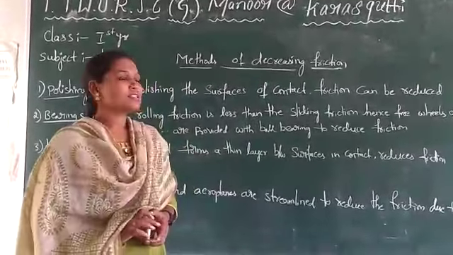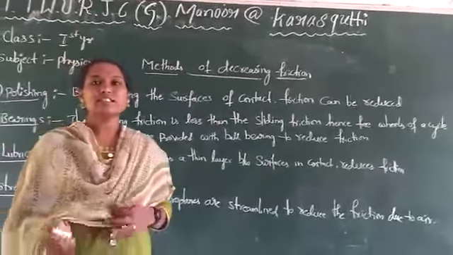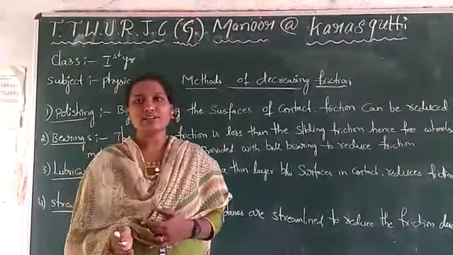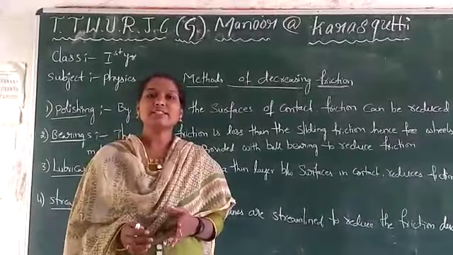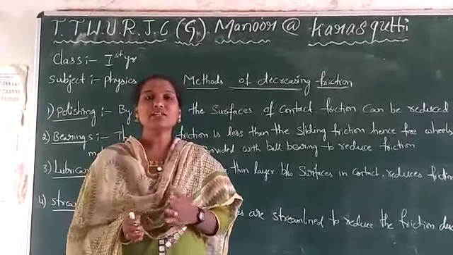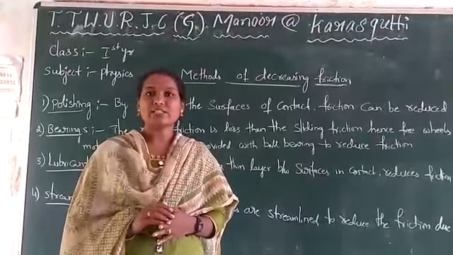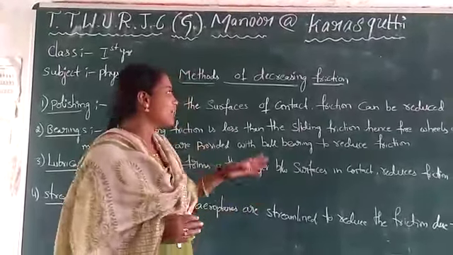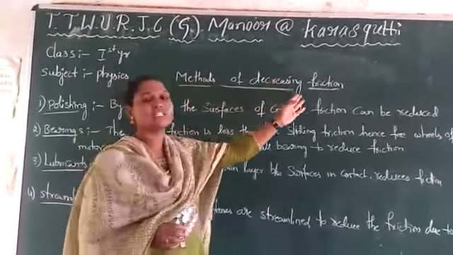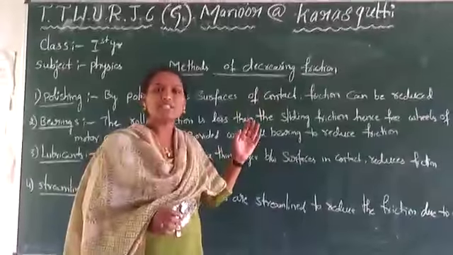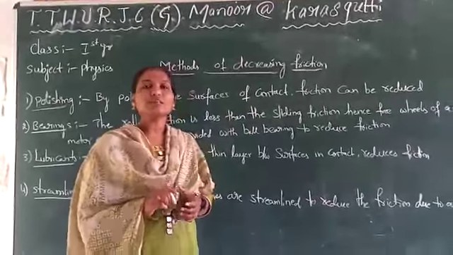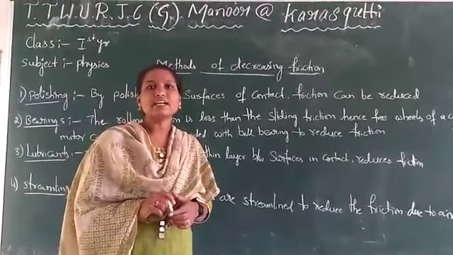Under that chapter, in the last class, we discussed the advantages and disadvantages of friction. So there are some advantages and also disadvantages. If there is a disadvantage, what should we do? We should decrease the friction to make it an advantage. For decreasing friction, we have some methods. In today's class, we will discuss the methods of decreasing friction. If we decrease the friction, there will be no disadvantages with the friction. So what are the methods we have to follow to decrease the friction?